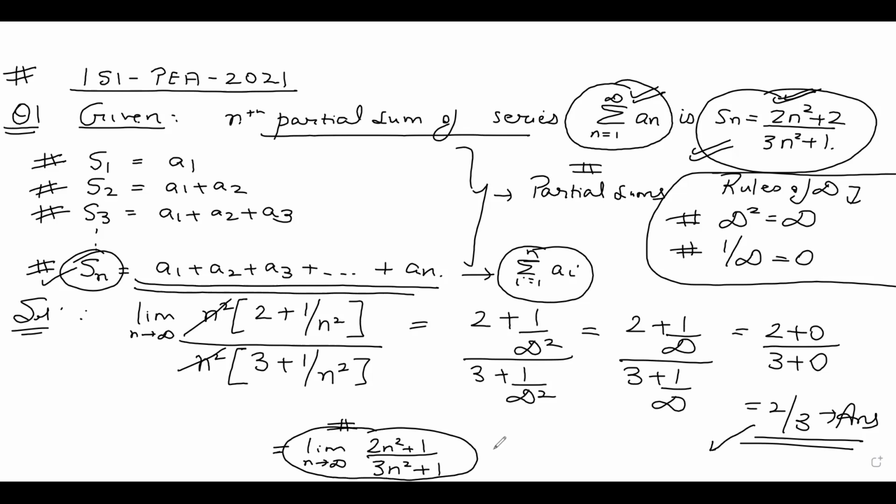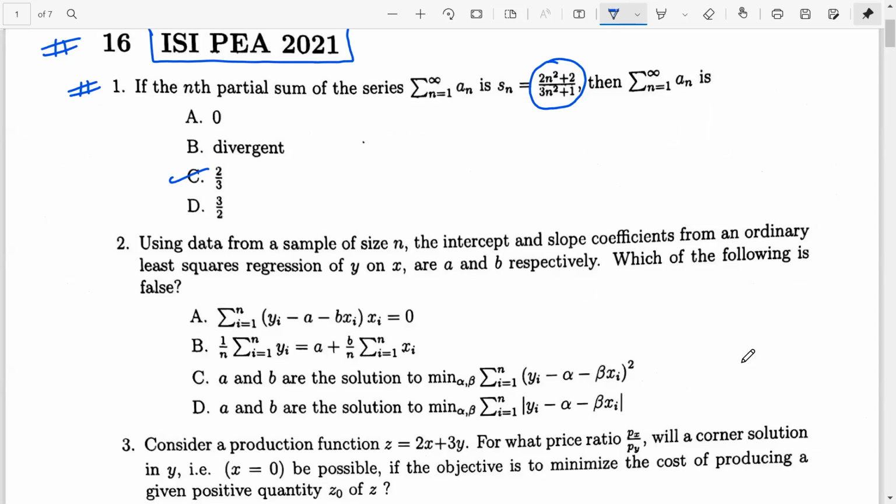So this is nothing but limit, or I can say this is nothing but summation as i goes from 1 to infinity Ai, is nothing but 2 by 3. So if I come to the question paper, we can mark the correct answer. It's 2 by 3. This is the correct answer for this question.